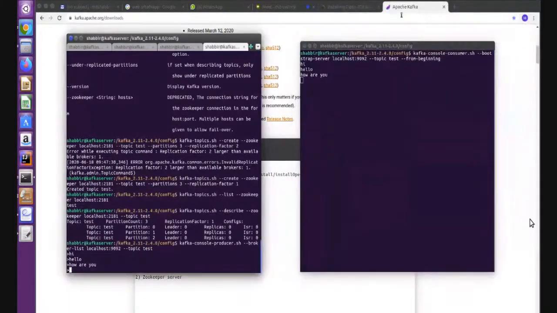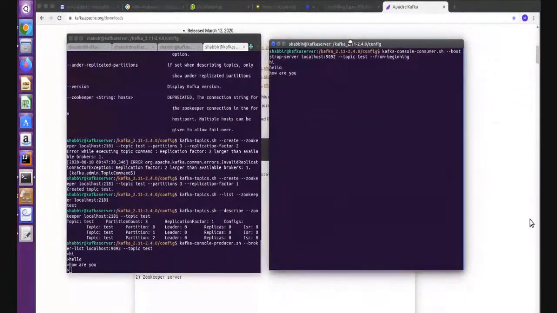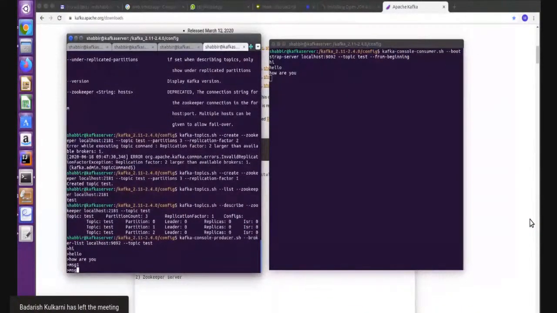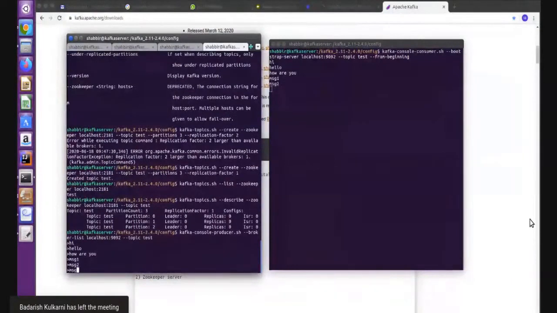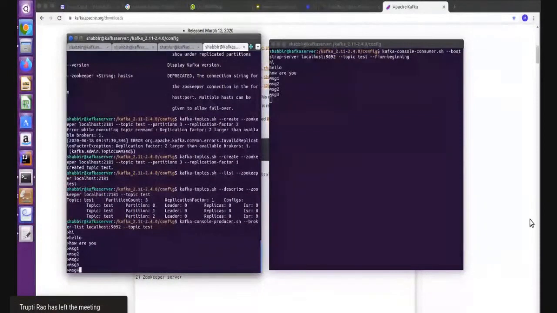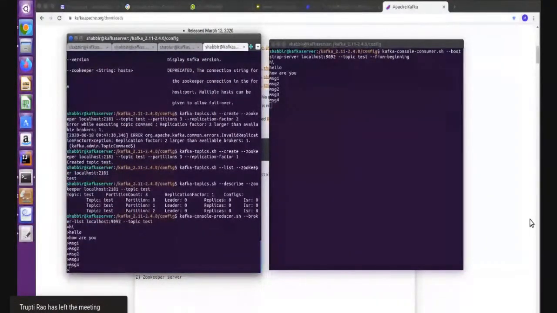Now you can see, right, side by side. This is the consumer console, to read the data from the topic named test. Let's just publish some data. Message 1, message 2, see. On the consumer side, you will see my consumer application is running and it keeps getting the messages as I am publishing from the producer side, right? We can see that I am sending the data using the tool Kafka Console Producer and we are receiving the data with the Kafka Console Consumer tool, right?